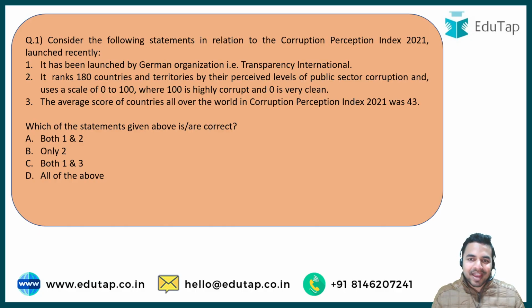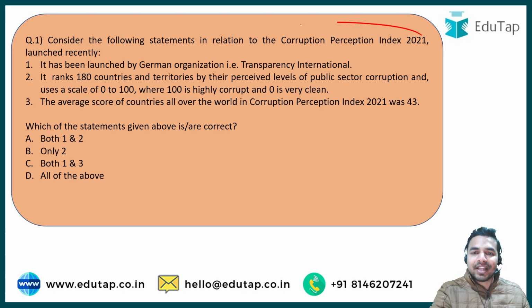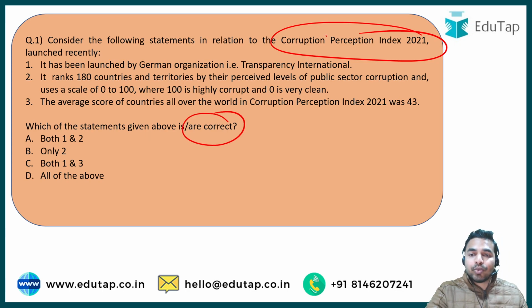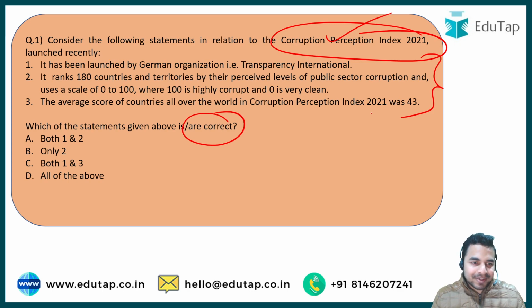Let's get started. And here is the very first question before all of you that you are required to answer in the comment section below. This question is from the report which was recently released, that is the Corruption Perception Index 2021. In order to answer this question, you are just required to understand the demand of the question, that is what exactly the question is asking about. This question is asking about the correct statements in relation with the Corruption Perception Index 2021. So you are required to identify the correct statements among these three statements and then tell me in the comment section below what exactly is the right answer of this question.